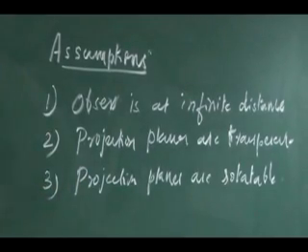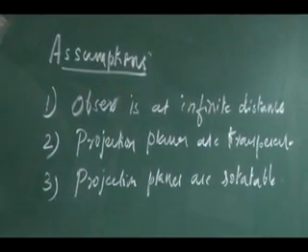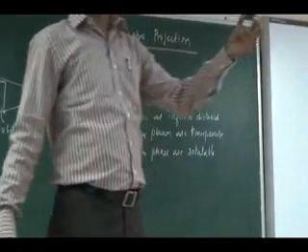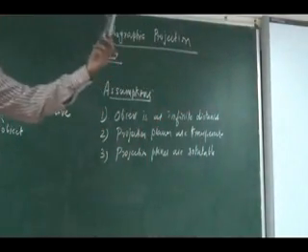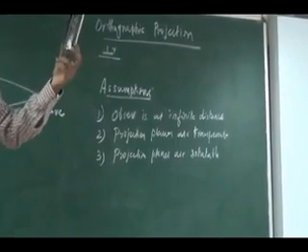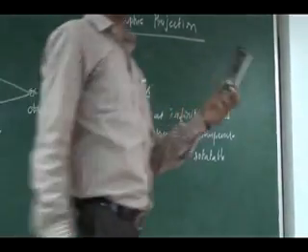Right. So what is necessary? We are going for an orthographic projection. Okay. So if I have an object, it will be in any location. The observer will be in any location. To describe an object, I have to draw it in a three-dimensional way. Okay, to describe it in a three-dimensional way, it is difficult.